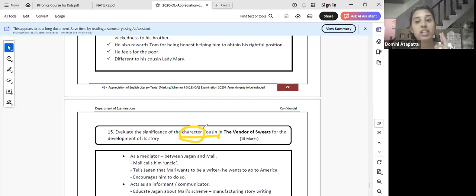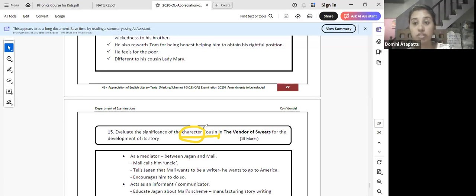And the third point is important, and this is a point that most students miss. This is how the other characters look at this particular character, or the influence of this character upon the other characters. For example, if you look at Jagan's character in the Vendor of Sweets, we haven't started it yet, but I hope you know the plot. The cousin's character plays a significant role in Jagan's life, and also in presenting Jagan's characteristics. Most of the hypocritical points of Jagan are brought out by the cousin indirectly, through conversations from the start. You have solid proof in chapter 1 itself.